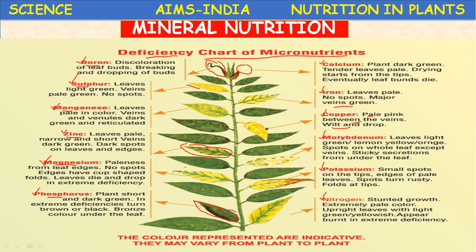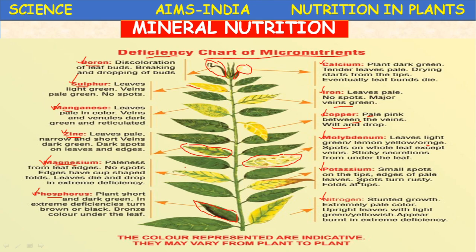Next, molybdenum. Leaves are light green, turning lemon yellow or orange. Spots here, spots on the whole leaf except the veins. The veins, these dark portions, stay green. So except on the veins, spots appear on the remaining portions. Sticky secretions from the underleaf.